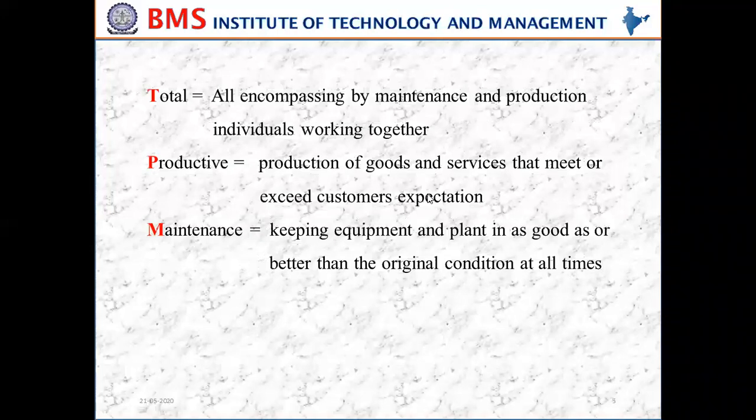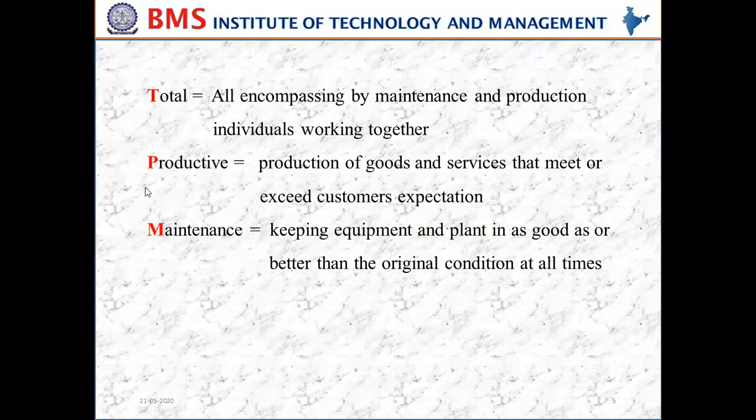And what actually is total productive maintenance? If it can be defined in three words: T stands for total. Total is nothing but all encompassing by maintenance and production individuals working together. So those who are under the maintenance department and the production department should work together as a total.